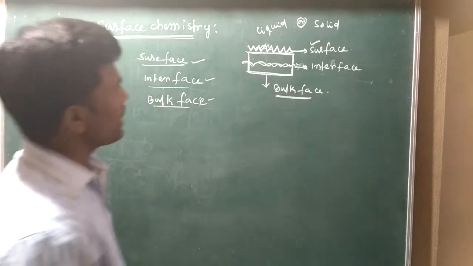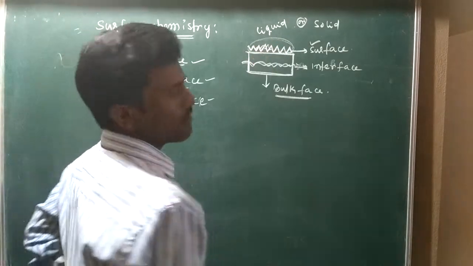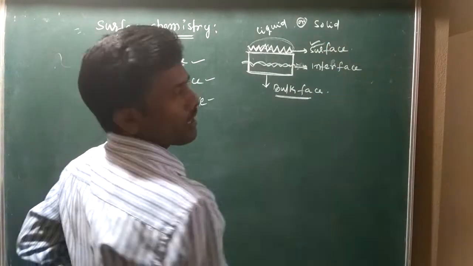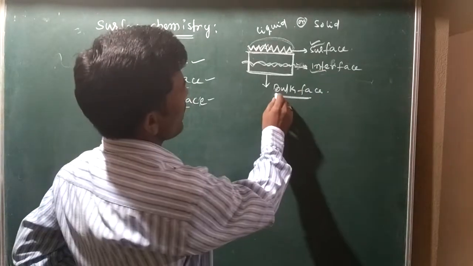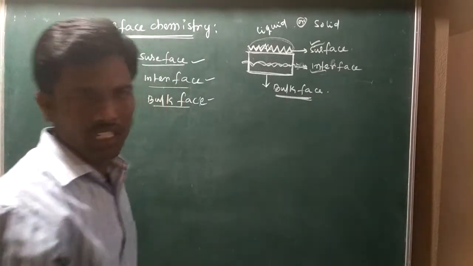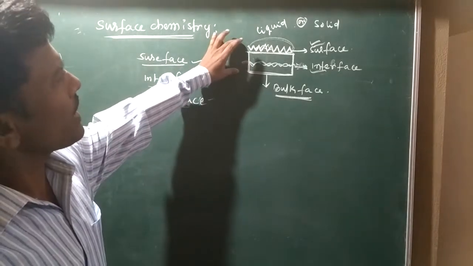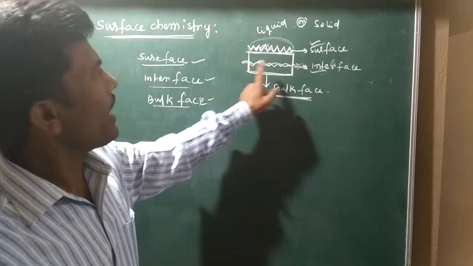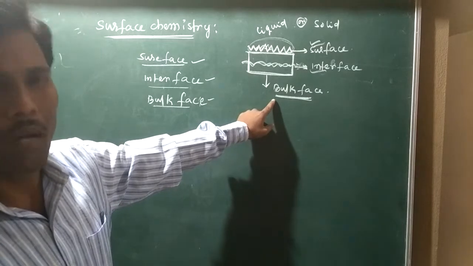Scientifically, the portion which interacts first is called the surface, later the interface, and at last the bulk phase.